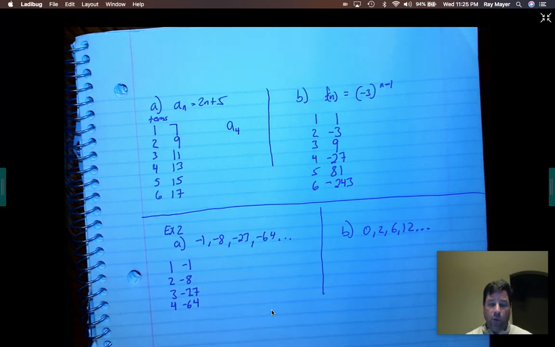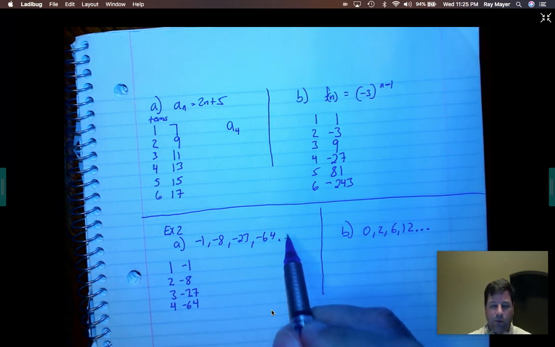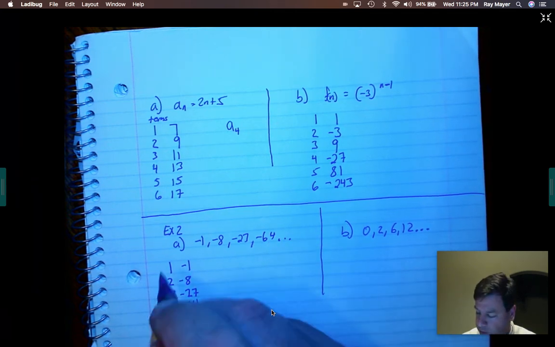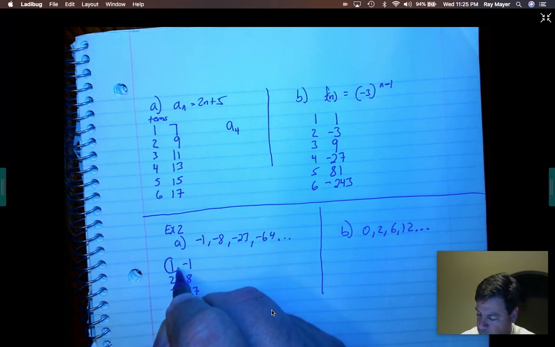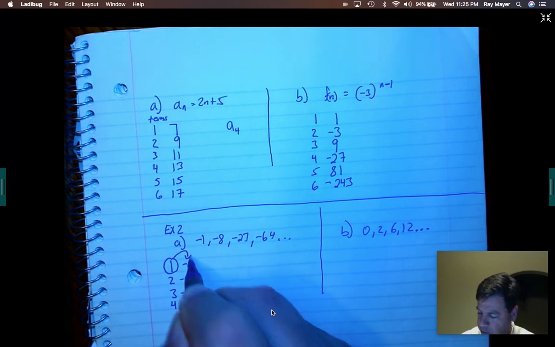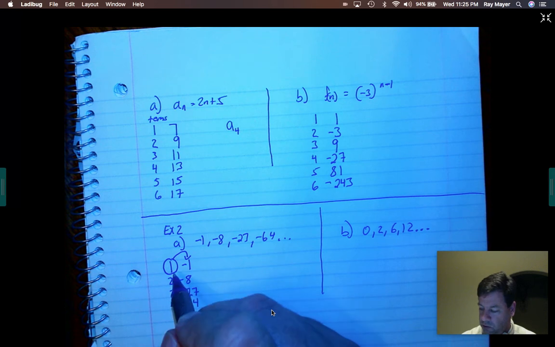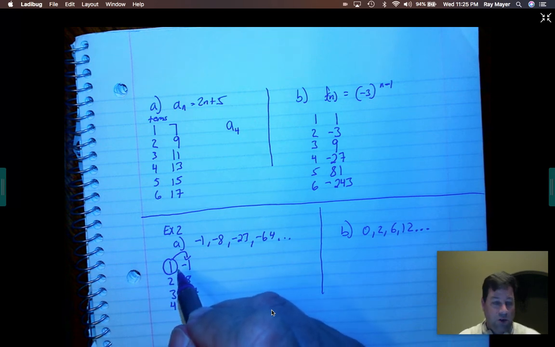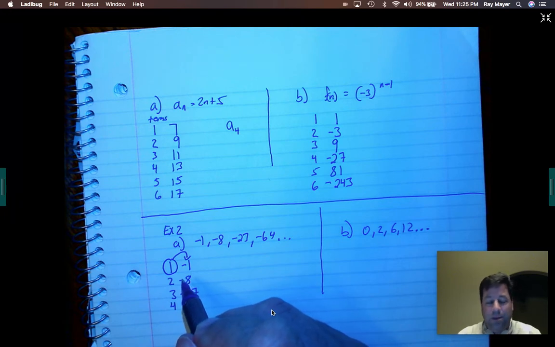And so hopefully I can figure out what the formula or the rule, if you want to, is going to be with just those 4 terms, because that's all he gave me. Now, sometimes you can take that out further. You can figure that out. But your job is to figure out, when I plug in a 1, what I have to do to get this. So, well, I can multiply 1 times -1. That works. Well, if I multiply 2 times -1, I don't get this. So that can't be the rule.